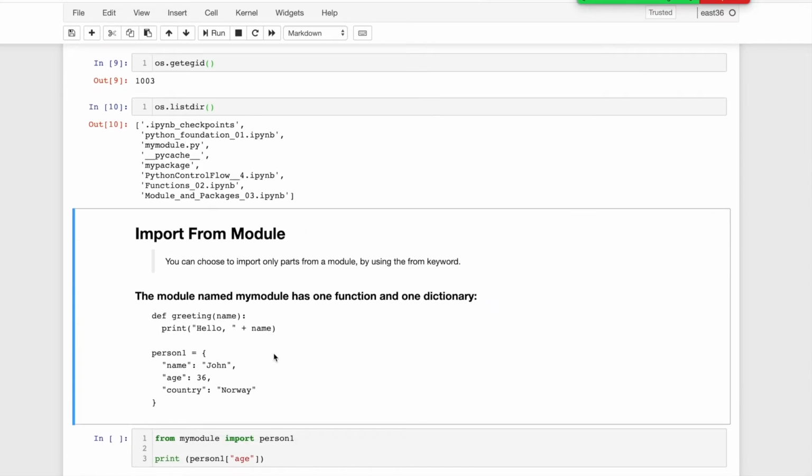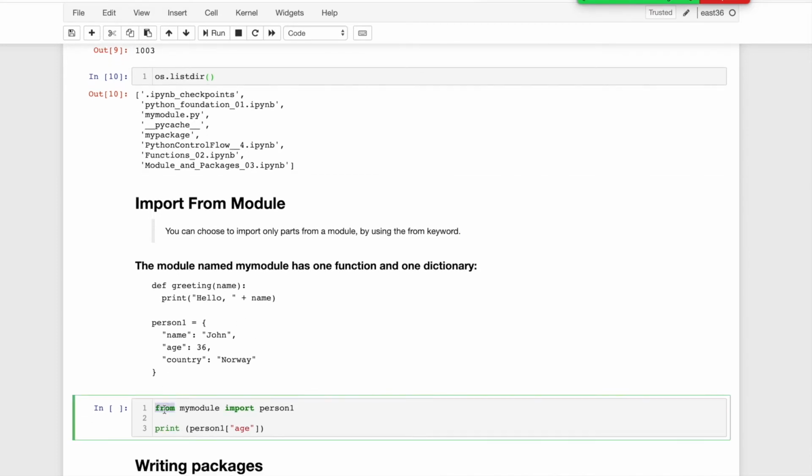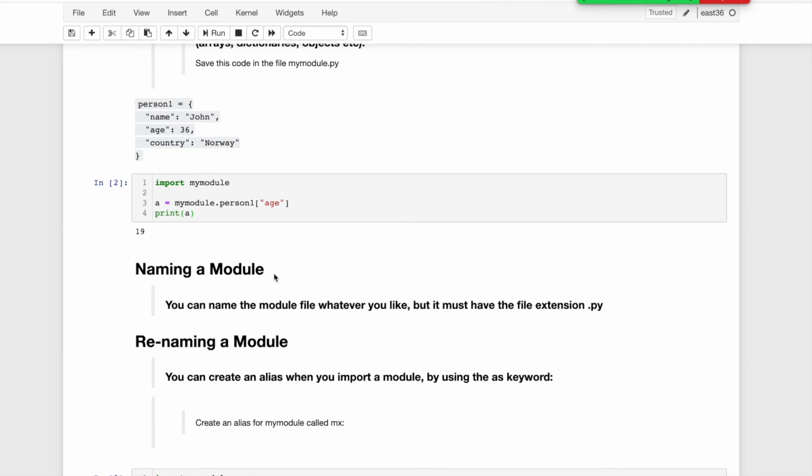Generally you have heard about the keywords from and import. How does it work? The from keyword is especially used for modules if you want to use directly whatever functions, classes or variables are available in the module. For example, here we import my module and then write my module dot person, and we get the result.